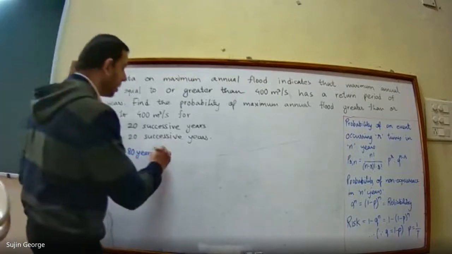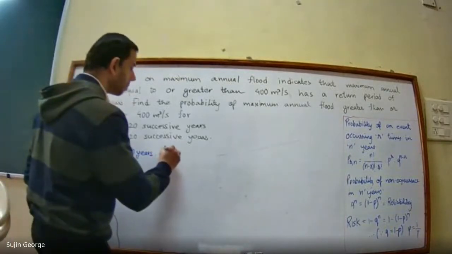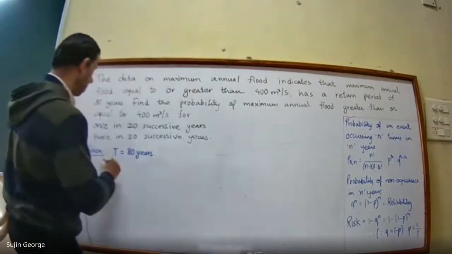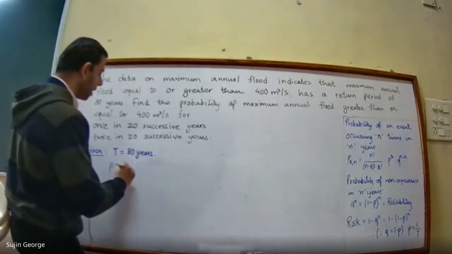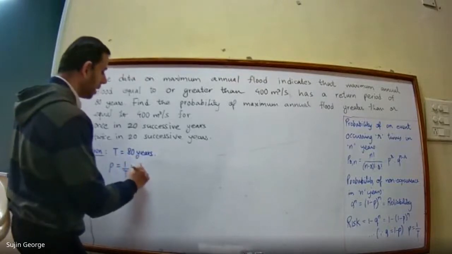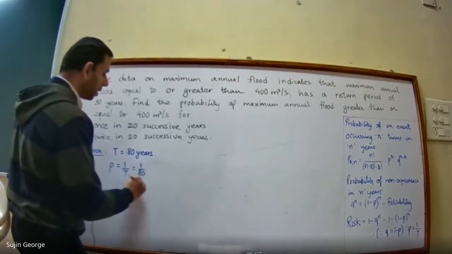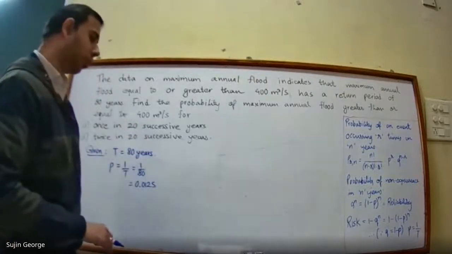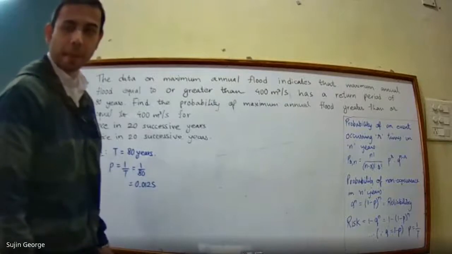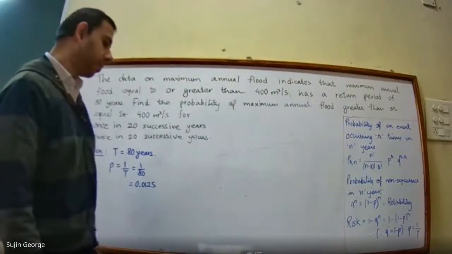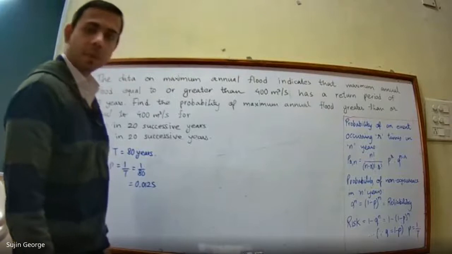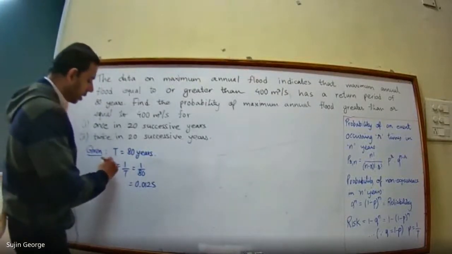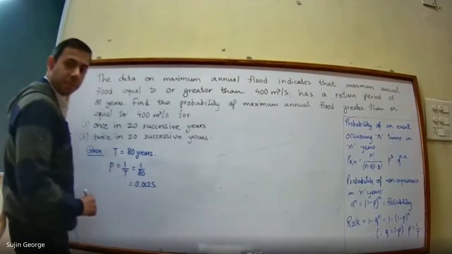The probability P will be given by 1 by T, that is 1 by 80. 1 by 80 is 0.0125.